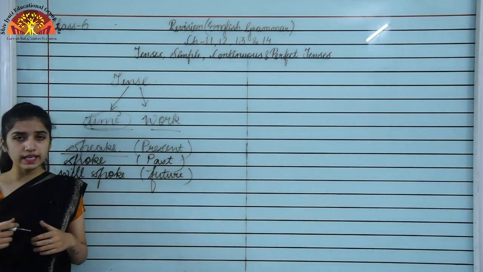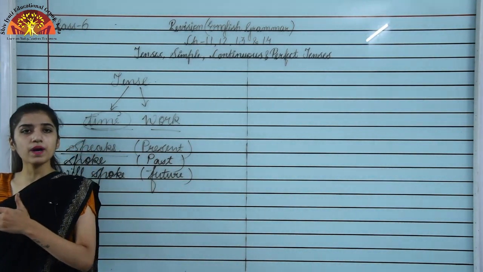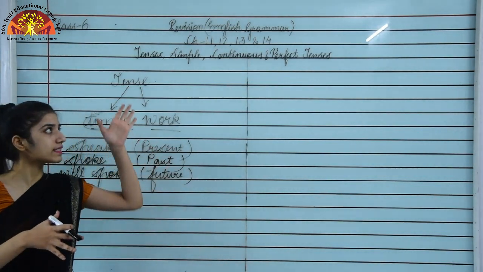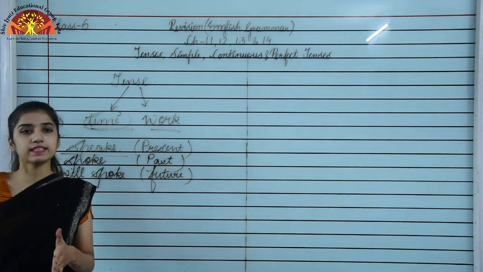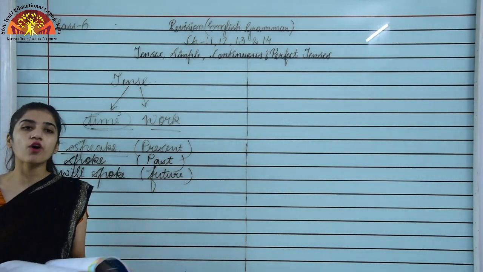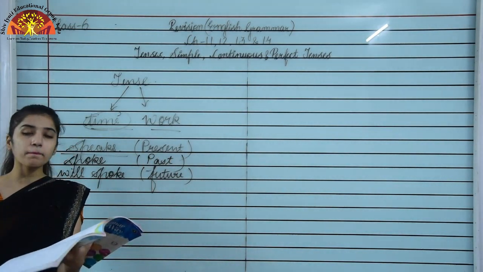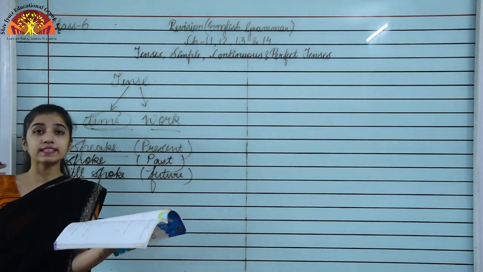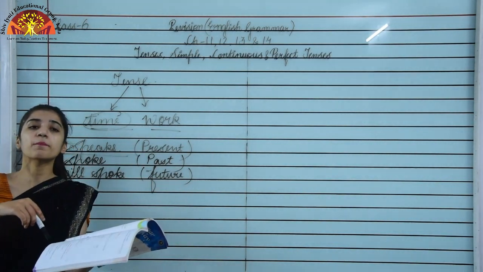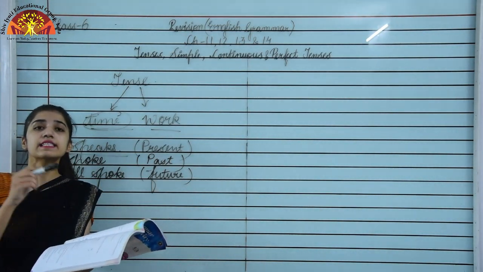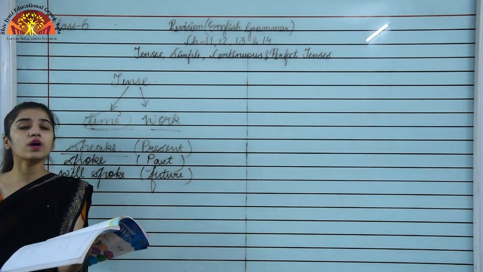Now we are going to see the be form, have form and the do forms that we are going to use in these tenses, that is simple, continuous and perfect tenses. First we have the be forms of the verb. You can see it on page number 52 of your book, as we have studied them in chapter number 8 also. What are the be forms? Is, am, are, was, were, been and being.